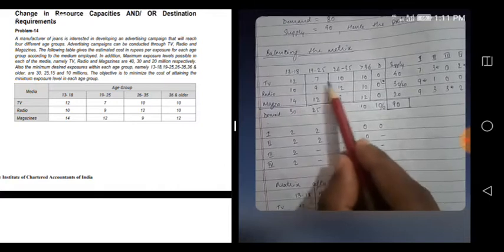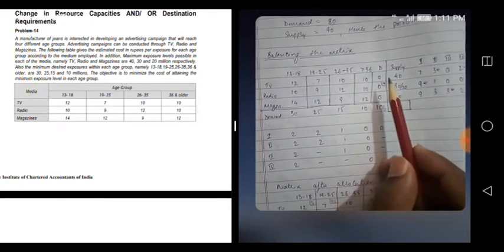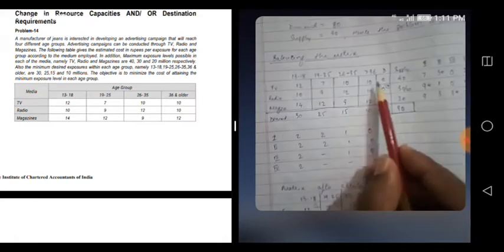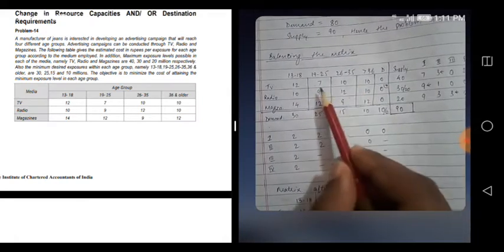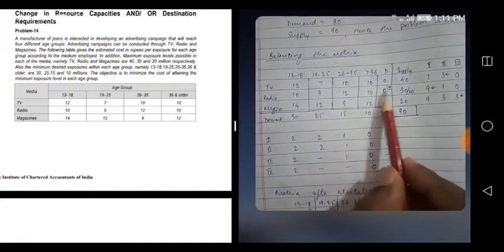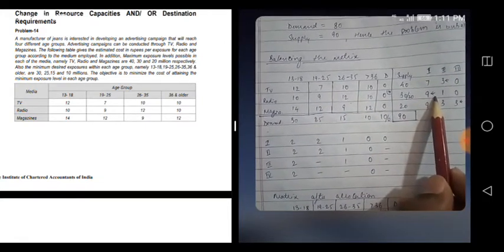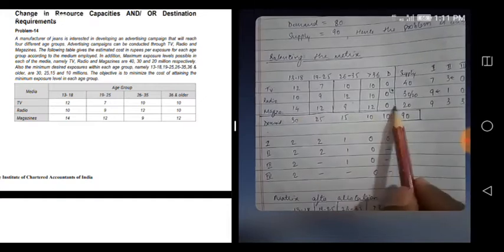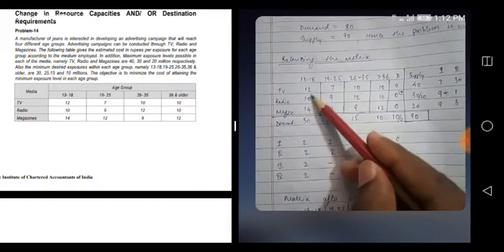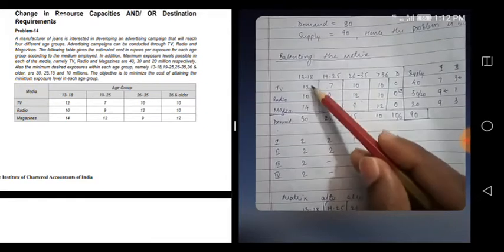In each row select two least numbers. So which one is least here? 7 and 0. Okay, so take the difference of that, 7. Here which one is least? 9 and 0. Least difference of that, 9. Here which one is least? 9 and 0. Difference of that, 9. Just like that do for column wise also.